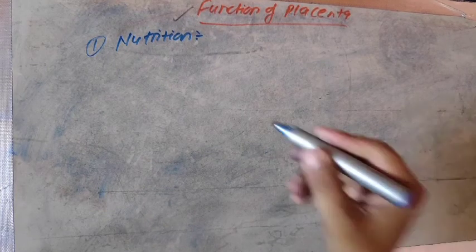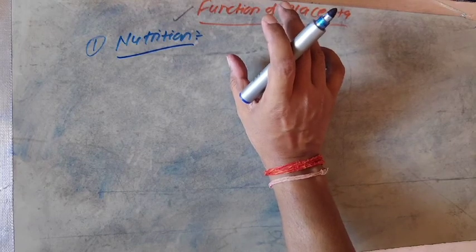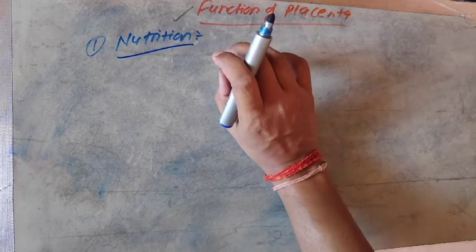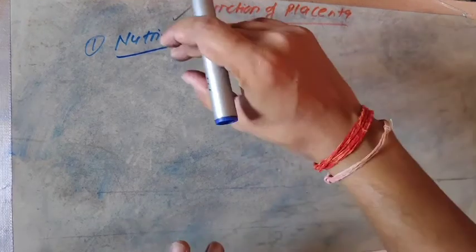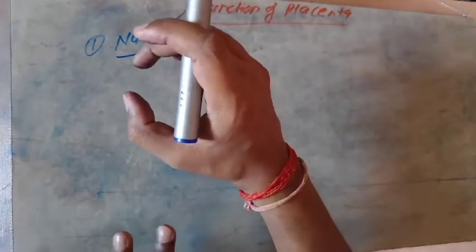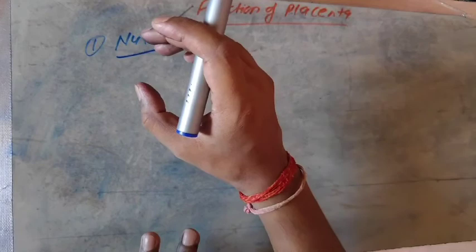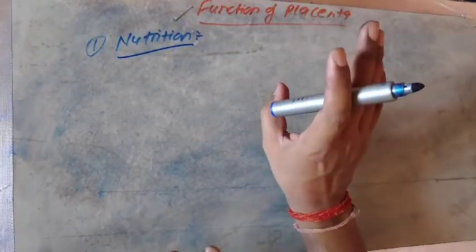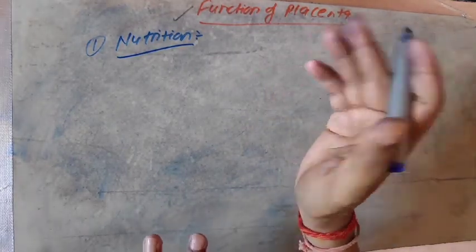Listen carefully. Actually, when mothers eat something, the food gets digested and converted into nutrient matter. Later it will be absorbed into the blood of the mother and extracted by the placenta. Only the nutrient, that is the essential part, is extracted from the mother and transferred to the fetus, so that the placenta provides the nutrition to the fetus. And it will be explained by resuming and rewinding the video.